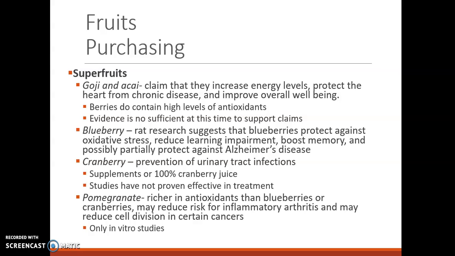No studies have proven cranberries to be effective in treatment of urinary tract infections, so only prevention. And then pomegranate is actually richer in antioxidants than blueberries or cranberries. So it may reduce the risk of inflammatory arthritis and may reduce cell division in certain cancers. But again, this has only been done in in vitro studies, at least as of 2015.